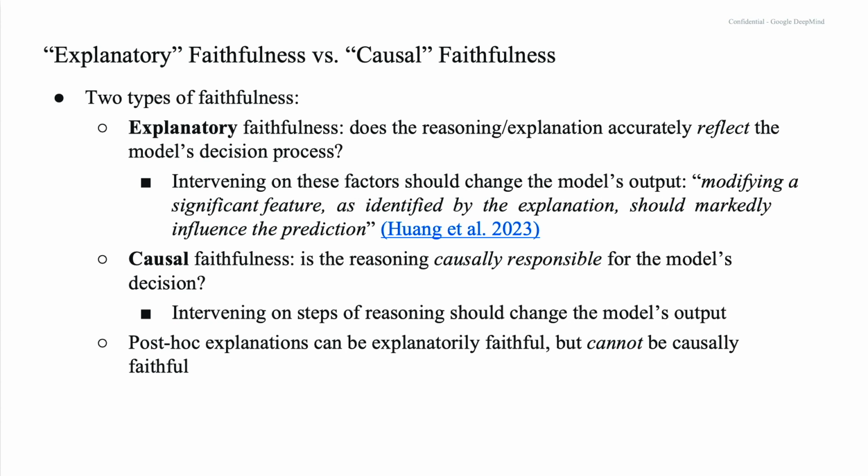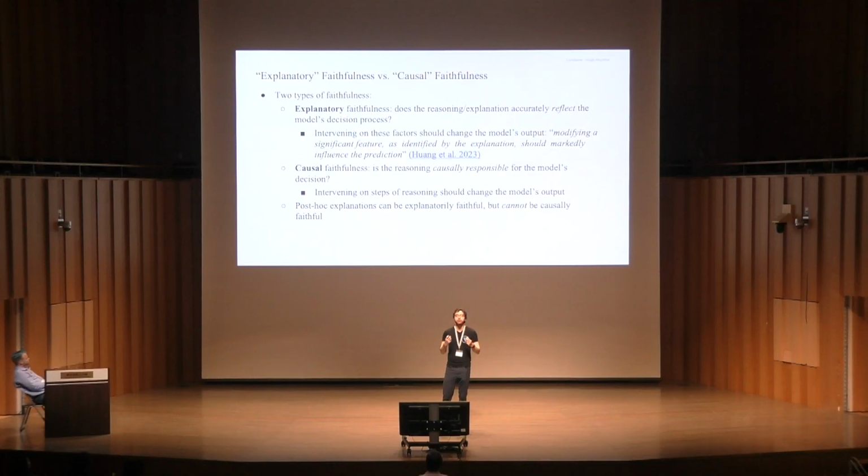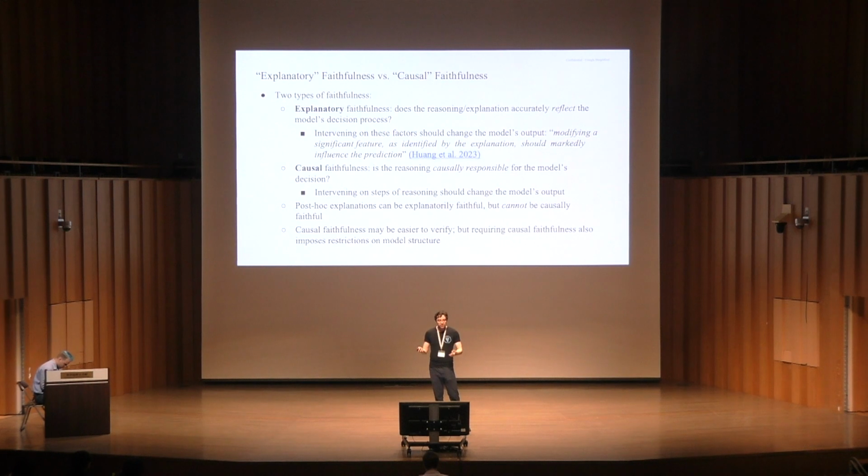And according to this distinction, post hoc explanations can be explanatorily faithful. It can be the case that a model that explains something after it's made the prediction does capture the true factors behind its reasoning, but they cannot be causally faithful, right? Because if the model is explaining after it's produced the answer, the explanation can't be causally responsible for the answer. So, there's some advantages to causal faithfulness. It may be easier to verify, but I think that requiring causal faithfulness also imposes some restrictions on the model structure. And therefore, there may be cases where we actually want to care about explanatory faithfulness as well.